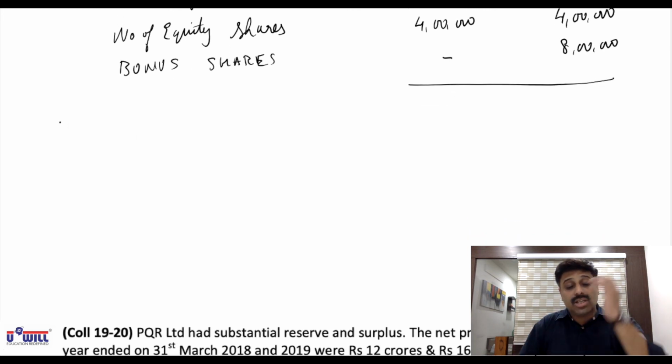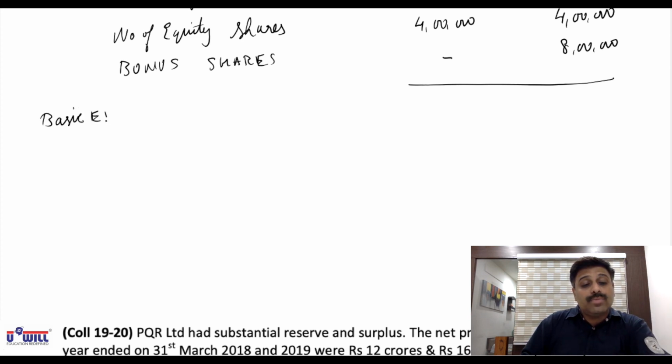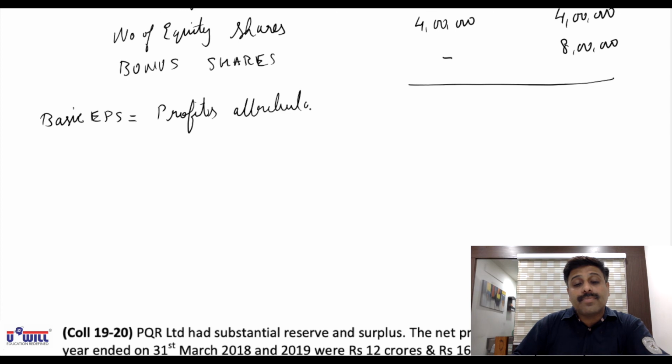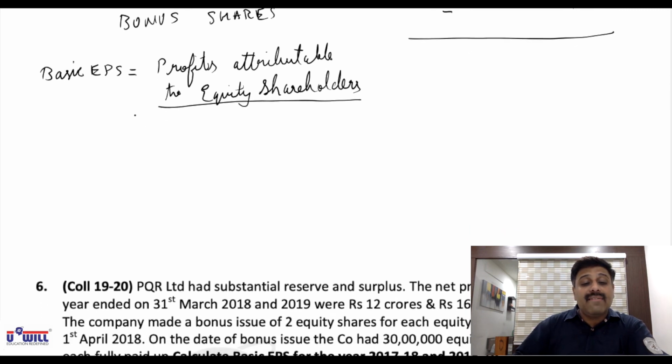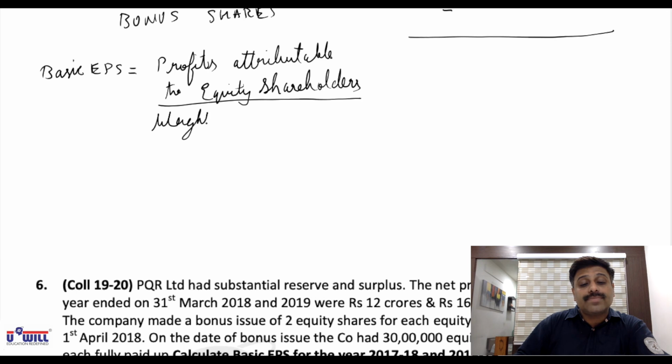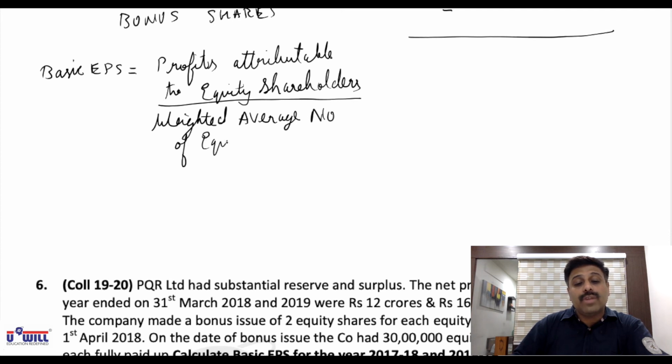Without considering bonus shares, you first write the formula. Basic EPS is equal to profits attributable to equity shareholders divided by weighted average number of equity shares.